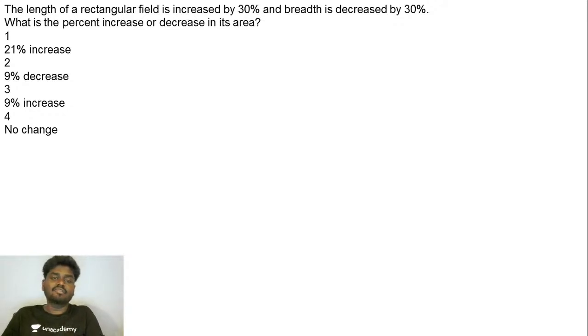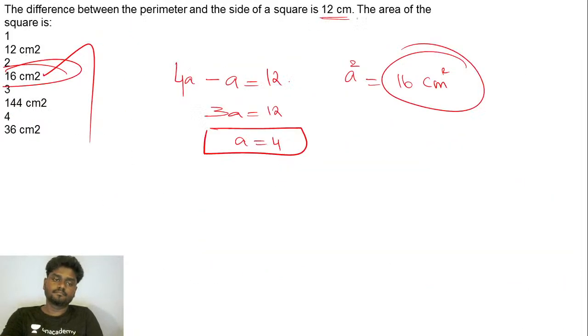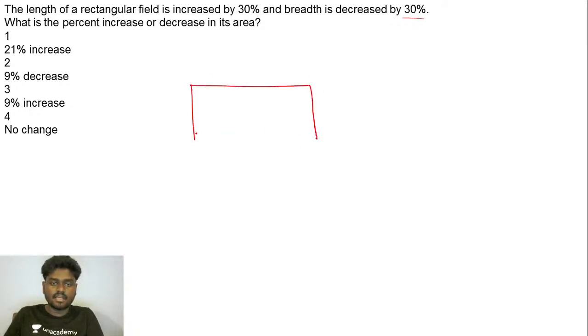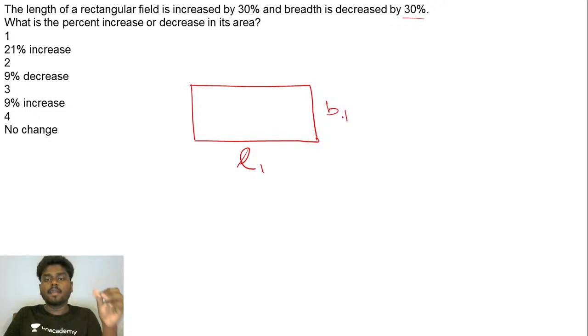The length of a rectangular field is increased by 30% and the breadth is decreased by 30%. So you have a rectangular field, guys. Let's say this is the initial length, L1, and this is B1, the initial breadth. Now the length of the rectangular field is increased by 30%. Now L2 is what?